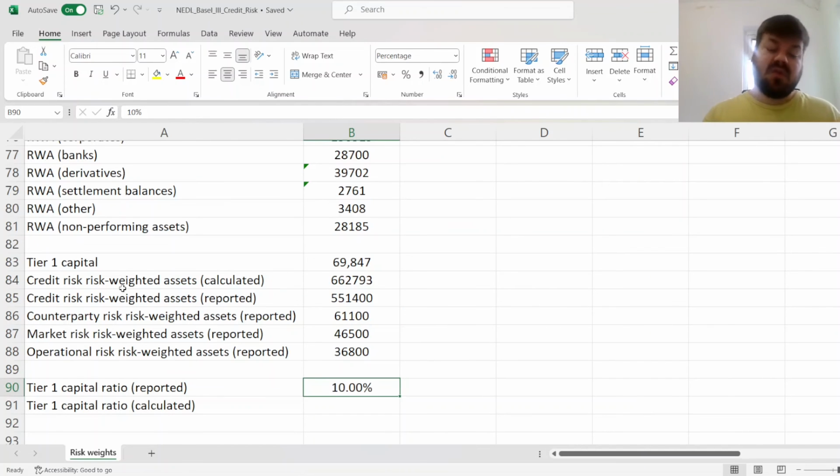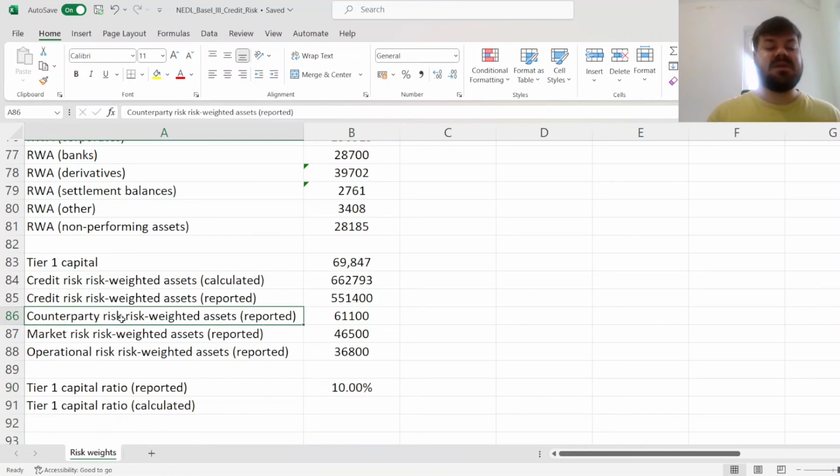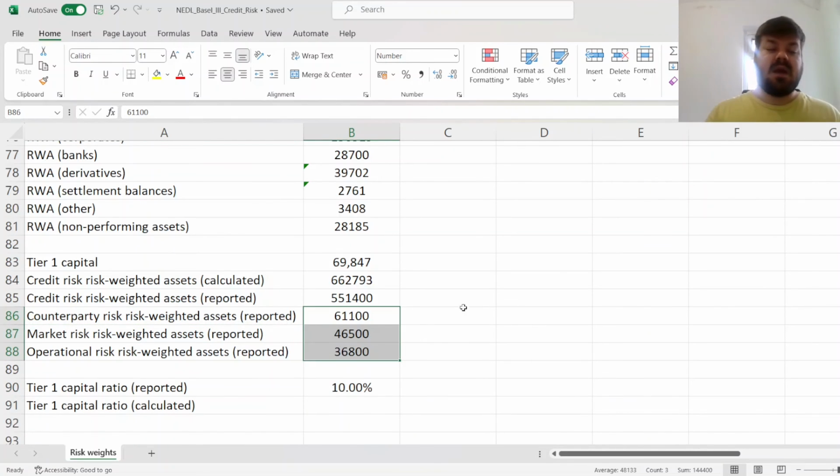This takes into account not only the credit risk-weighted assets, but also ones for counterparty risk, market risk, and operational risk. But we can see that those represent only a fraction of the credit risk-weighted assets, and again, that's still quite common for banks with traditional business models to have credit risk as their main component when risk-weighted assets are concerned.